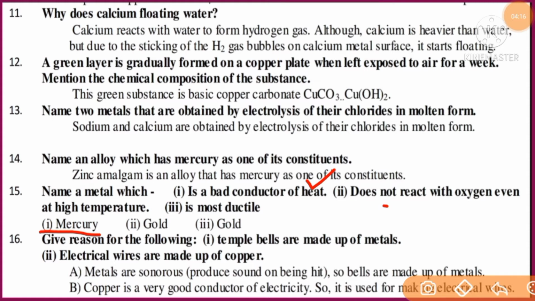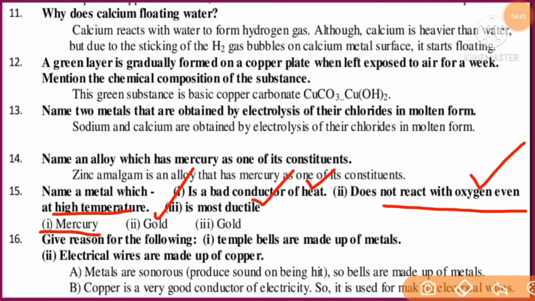Next, does not react with oxygen even at high temperature. It means gold is a very less reactive element, students, which doesn't react with oxygen from air, other gases, with water, with acids and with other metals. So even at high temperature, gold does not react with oxygen.